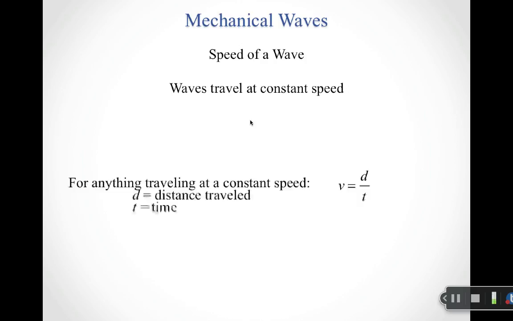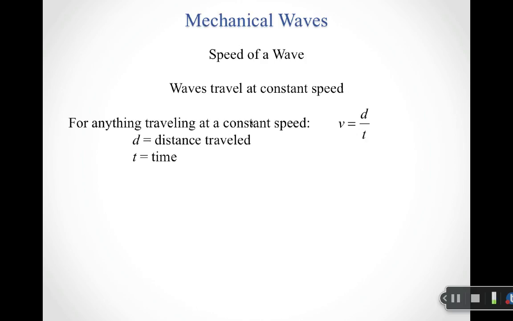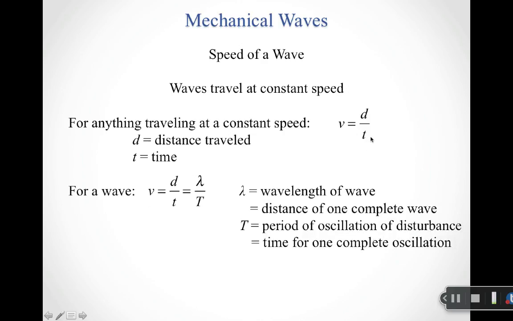So the speed of a wave. Well, one of the things that's very nice about waves is that they travel at constant speed, which means it's pretty easy to calculate, because for anything traveling at constant speed, I can just take the distance it's traveled and divide it by the time it took to do it. So one way that I can calculate the wave speed is to be given information about how far the wave traveled in some time.